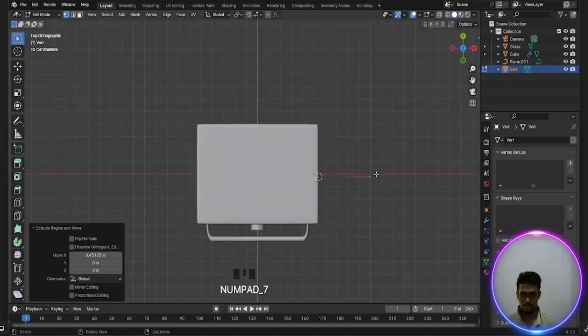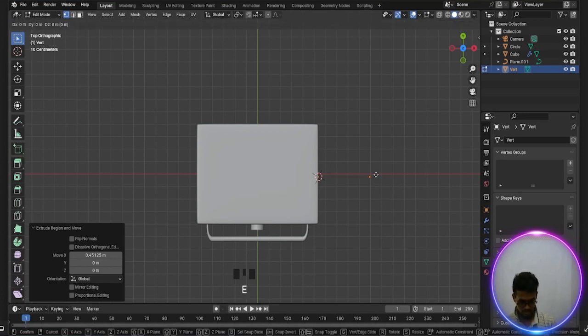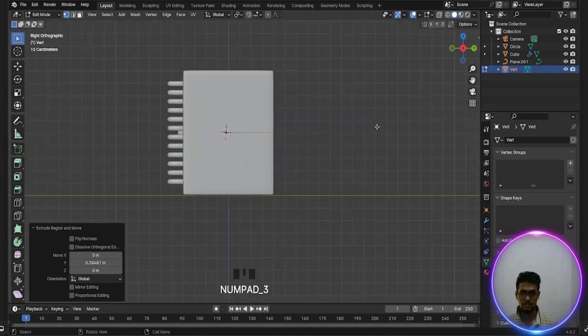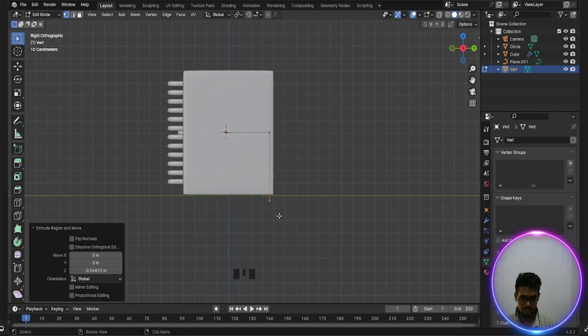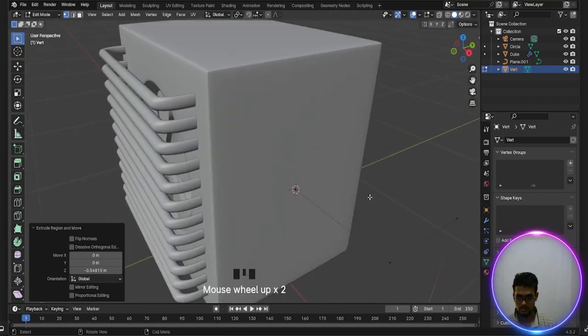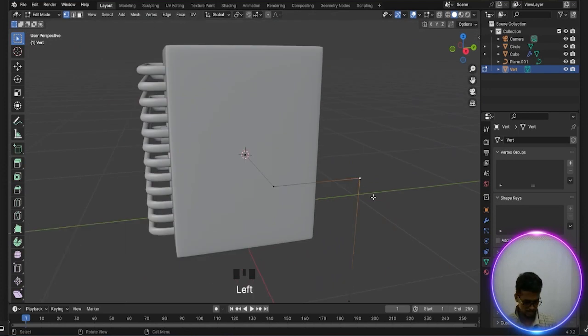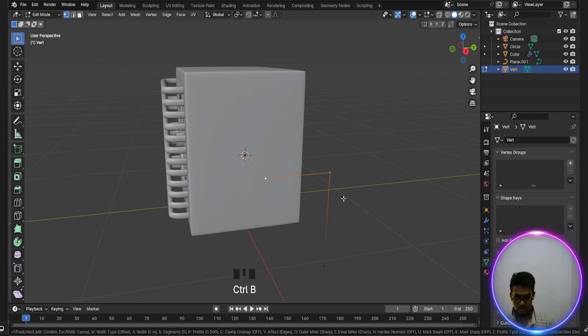Okay, press 7 and press E and Y. Done. Press 3 on the numpad, press E and Z, and done. Okay, now select this vertex, Shift, and this one. Control B and V. Done.